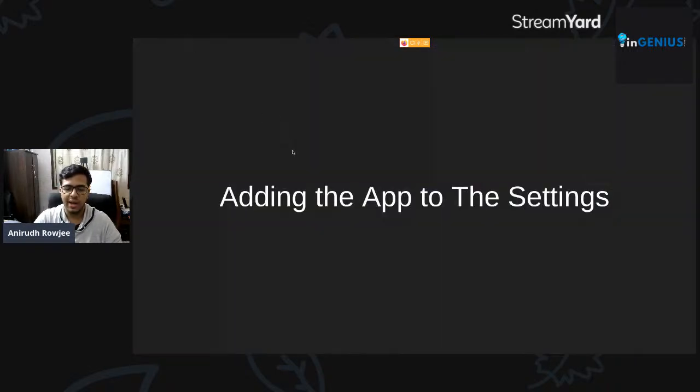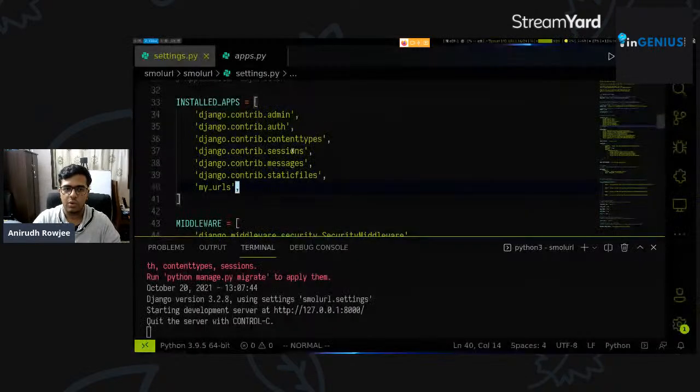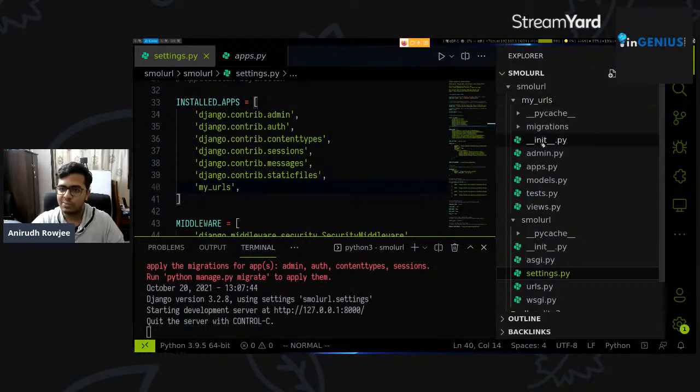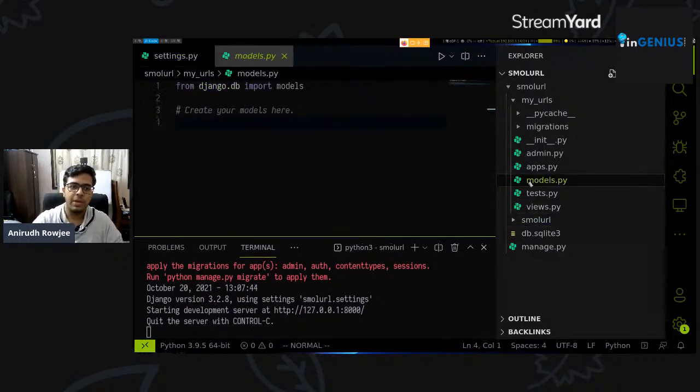Right, so now that we've added our app to the settings, we can register the new app with the admin site, right? But before that, what we'll do is we will go ahead and define our models. So like we discussed before, models are essentially how we'll describe the data that we have in our application. We'll go ahead and open up our models.py file here.